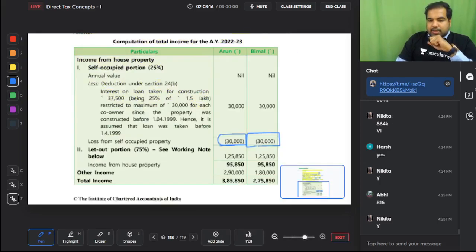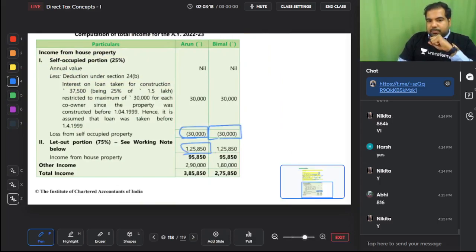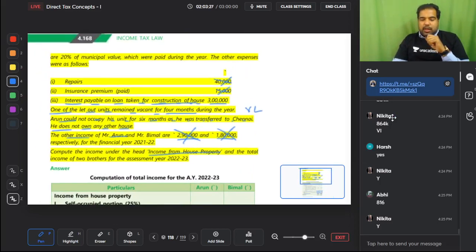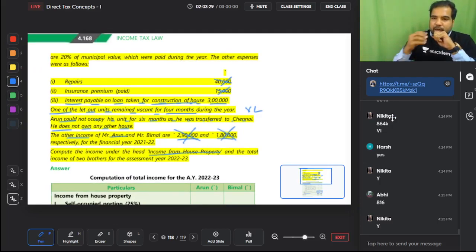So here it is, guys. Loss and income, which is giving you income from house property of this amount. Let me know if there is any question on this, guys. Watch the screen and tell me any questions. Otherwise, we're done with the chapter called income from house property. Any questions right now is a great time to ask.